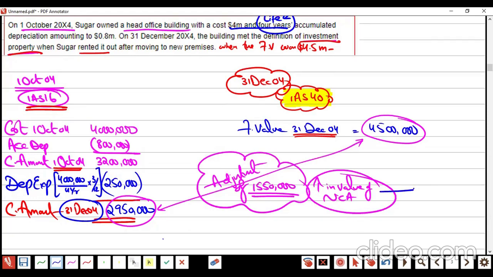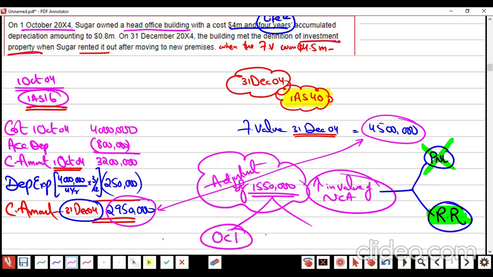This gain is either profit and loss or revaluation reserve. Which one is it? Profit and loss. We are coming from which IS? 16. So we are coming from 16, so we follow 16. This gain is going to be in OCI and revaluation reserve in equity. I said it earlier, no? From where we are coming, we will follow that one.